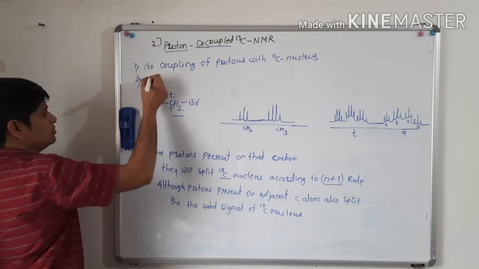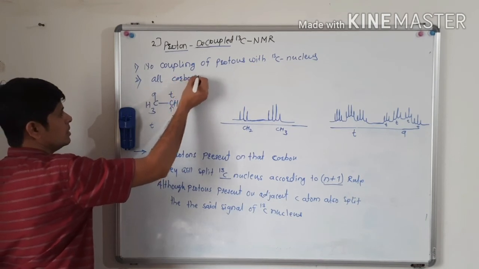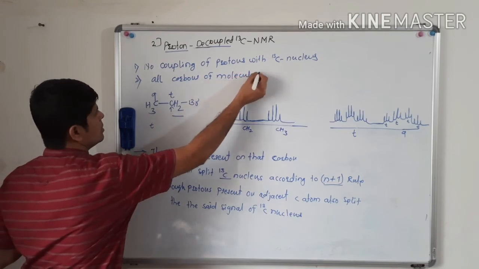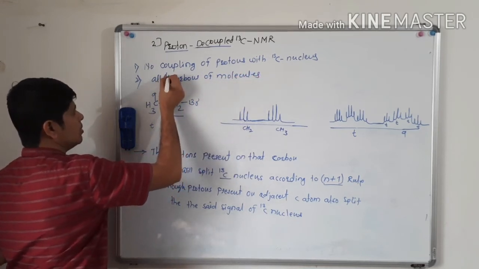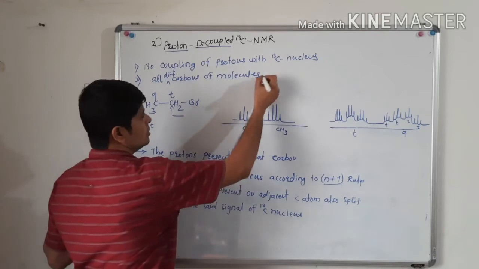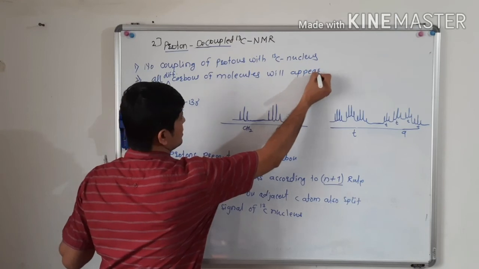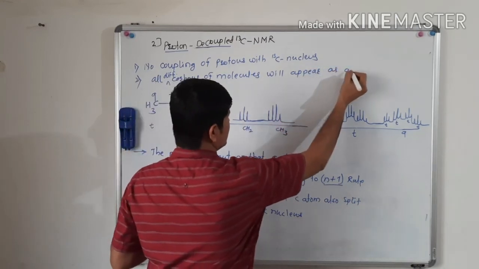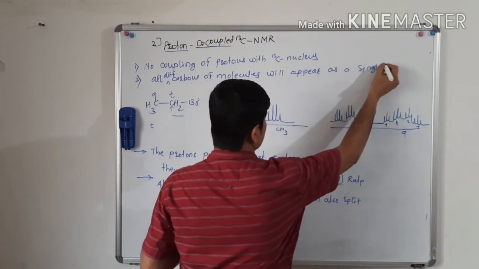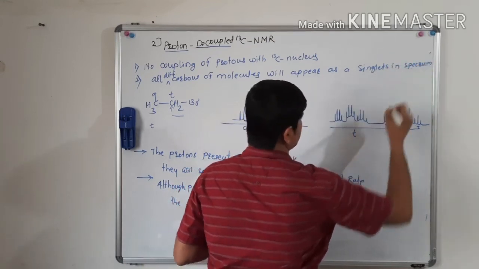Because of that, you will see all the different carbons of a molecule will appear as a singlet in the carbon 13 NMR spectrum.